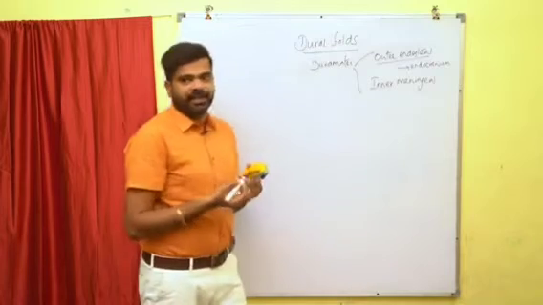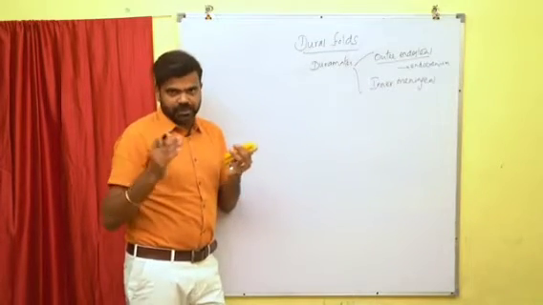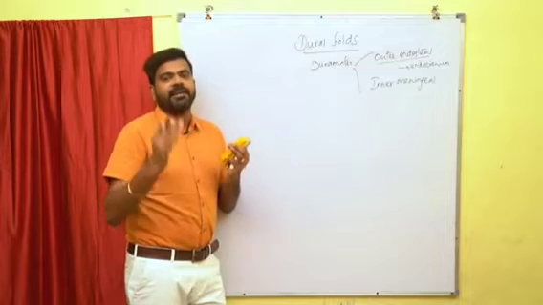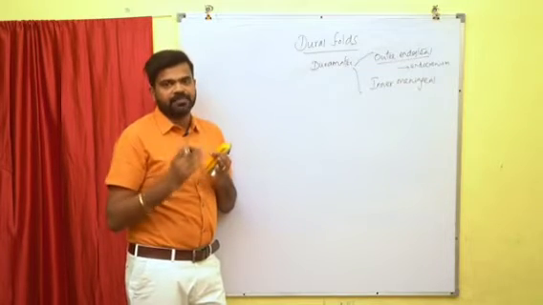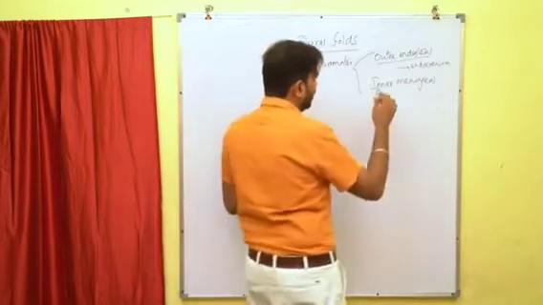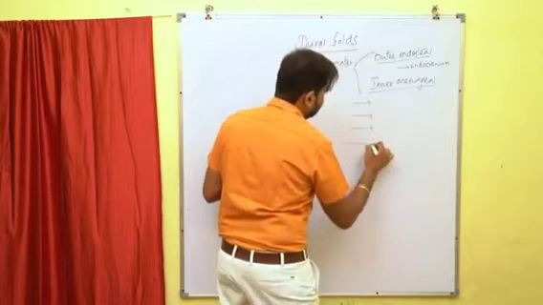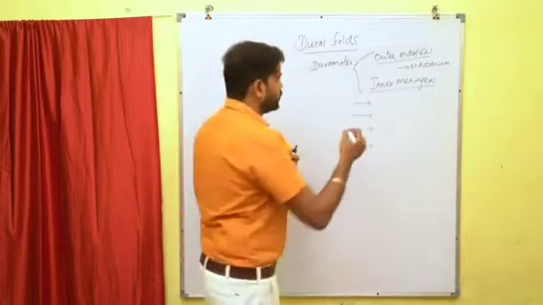What about the meningeal layer? The meningeal layer forms numerous folds, and these folds divide the cranial cavity into different compartments which lodge the different parts of the brain. So this inner meningeal layer gives rise to 4 folds of dura mater. What are the 4 folds?